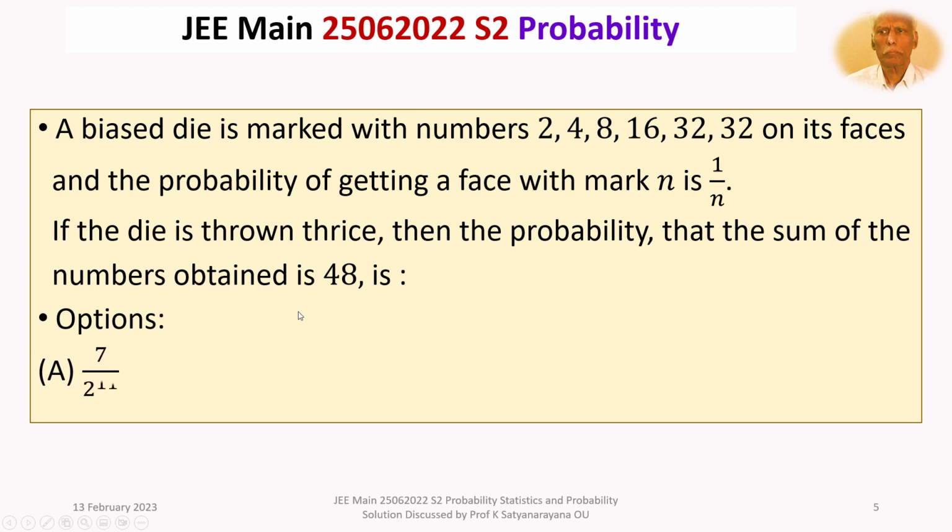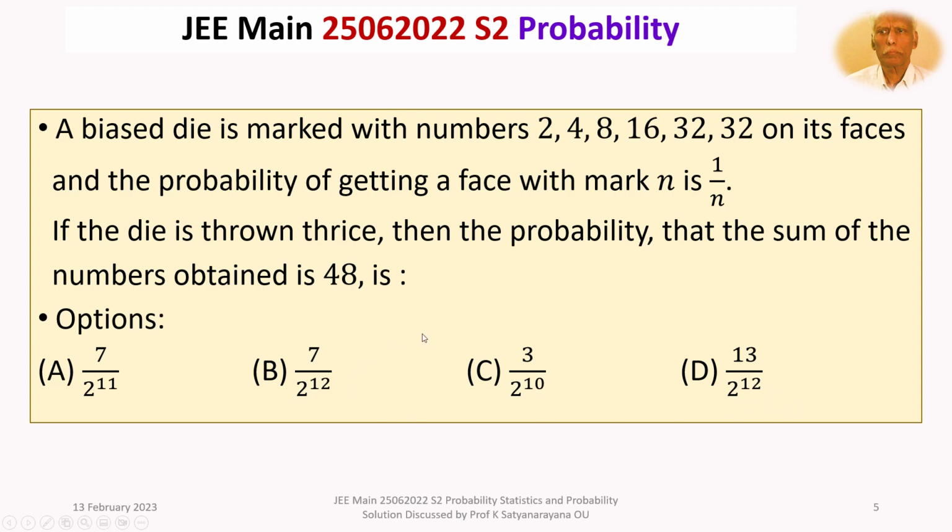We are given 4 options. Option A, 7 by 2 power 11. Option B, 7 by 2 power 12. Option C, 3 by 2 power 10. Option D, 13 by 2 power 12.